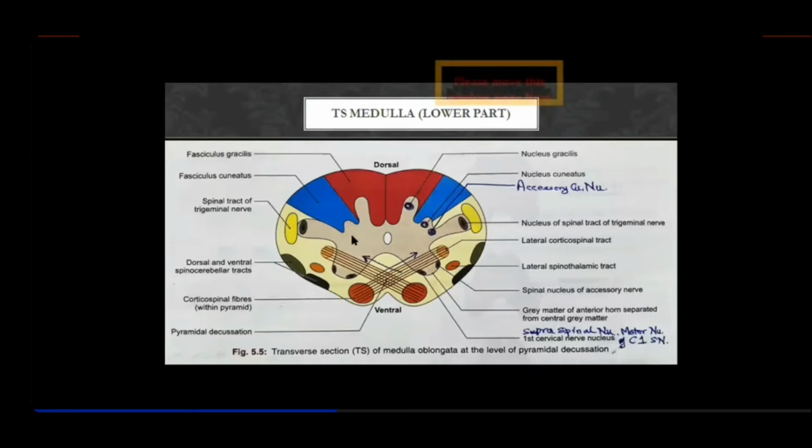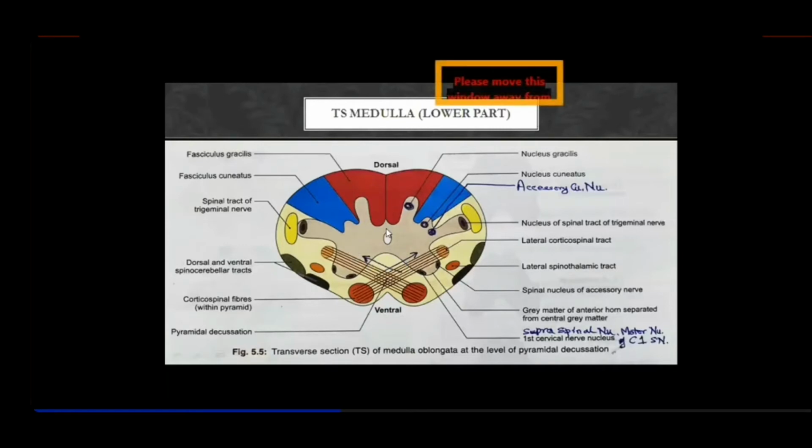But because this section now becomes wider in the mid portion of the medulla, these nuclei get detached from the central gray matter. They all get detached and lie peripherally, while the rest of the gray matter segregates along the central canal.